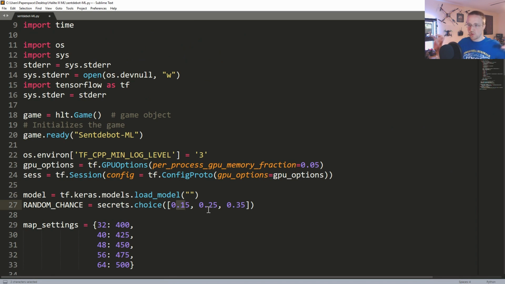So we still want to have some exploration. We can't just train models and then, because the model isn't random anymore, we want to still have some random permutations for the model to learn from new moves over time. So anyways, 0.15 would be a 15% chance on every move. 0.25 would be a fourth of all the moves. 0.35, 35% of the time it'll be a random move. And then every time we initialize this bot, some bots will be 35% random, some will be 25, and some will be 15. You can play with those numbers as you want. We just know that we want some random exploration involved here.